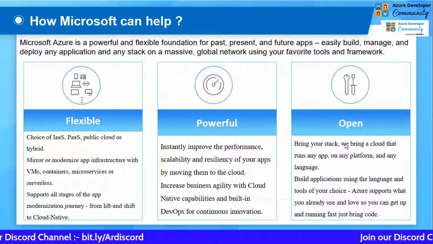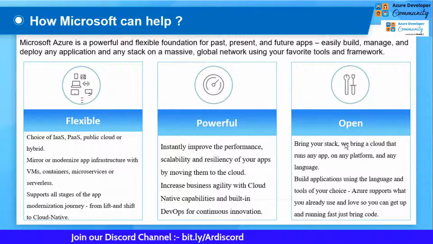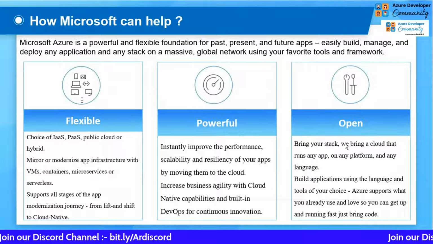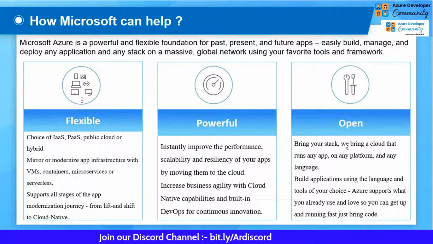The third thing is openness. Let's say I have a legacy application running on my on-prem system. Today I want to move it to the cloud, or today I want to move it to DevOps. The first problem is whether the application is going to be compatible or not, and whether the language in which I have written the code is going to be flexible or not.